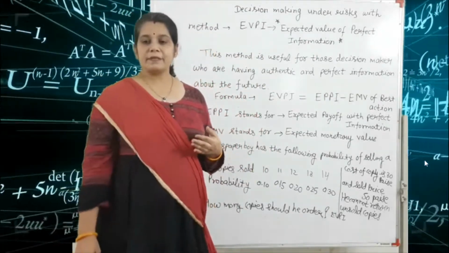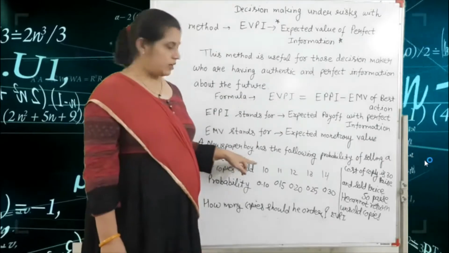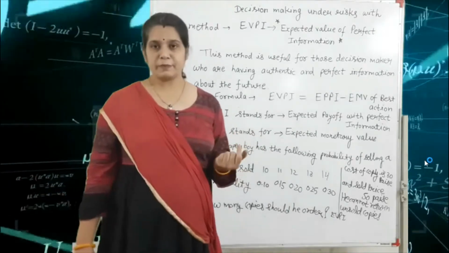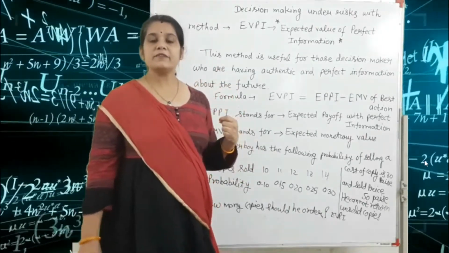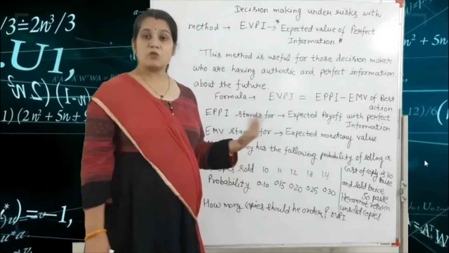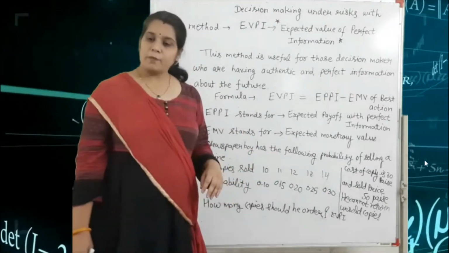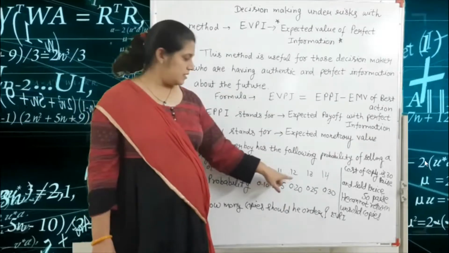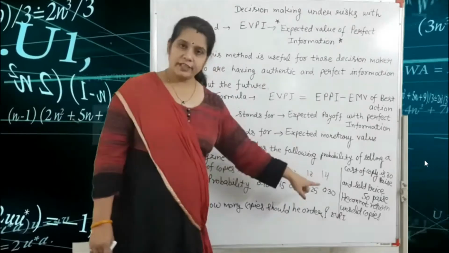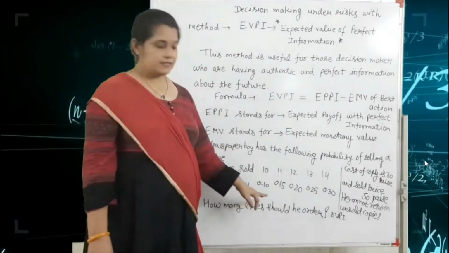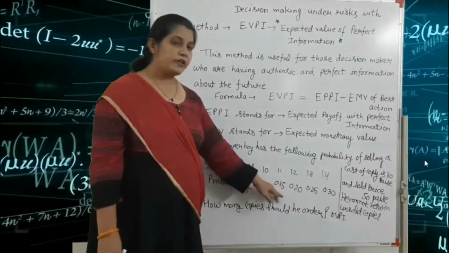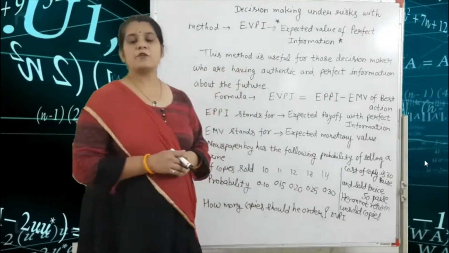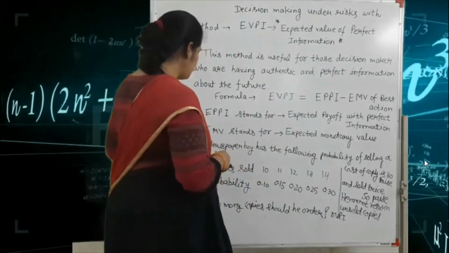Here is an example based on the EVPI method. The question: a newspaper boy has the following probability of selling a magazine. We are given the number of copies sold and the probability. Number of copies sold is 10, 11, 12, 13, 14, and the probability is 0.10, 0.15, 0.20, 0.25 and 0.30.